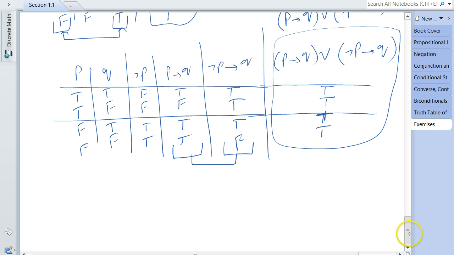Right, so through these exercises I have basically covered all the concepts that were explained in the previous lecture, or the previous tutorial and video. I do advise you to go to the textbook and do the exercises that are after section 1.1. The more exercises you do, the better command you'll have of propositional logic.